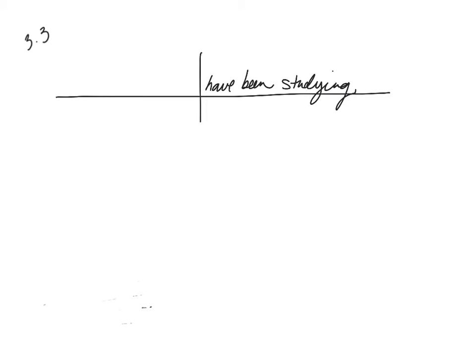Have been studying. That is my verb. So now I am looking for my noun. Who has been doing this? Well, that is students. So students have been studying is my main idea. Now I can start placing things. Well, that's the students. 3, it's describing how many students. So that goes there. In Miss Canaday's room at Greenway.